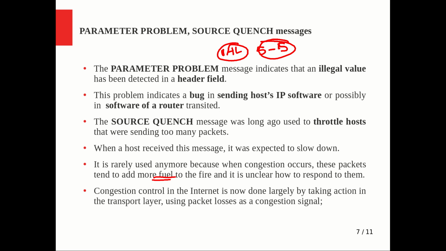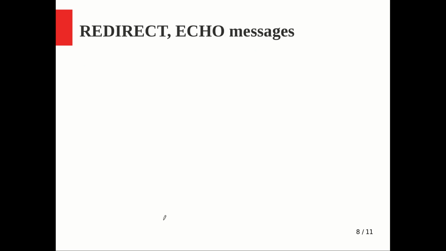Congestion control in the network is now done largely by taking action in the transport layer, using packet losses as a congestion signal. So the congestion handling entirely, I don't have to explain this further. Please watch the videos of module 4. You will understand how these things were handled by the transport layer itself, right? Everything we covered that time.